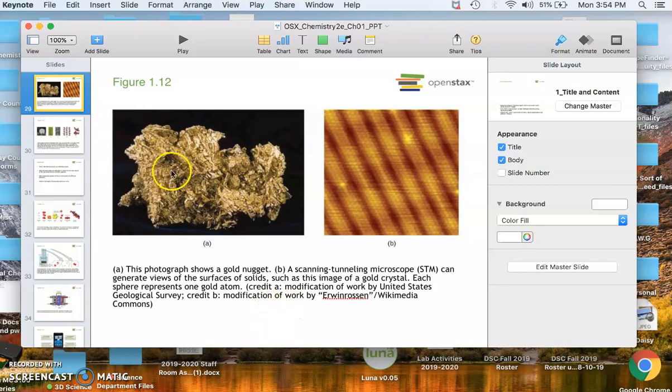Here you can see sort of what it looks like, but if you were to look at it through an electron microscope, you would see the gold atoms, how they're arranged, and they're very ordered. Solids are usually arranged in a very orderly structure. Every little sphere represents a single gold atom.